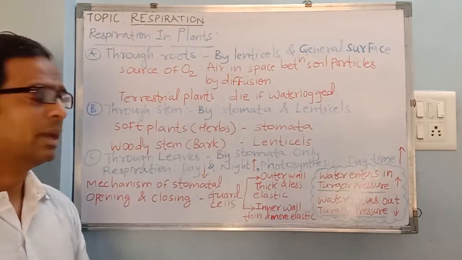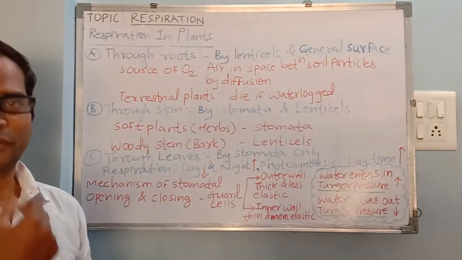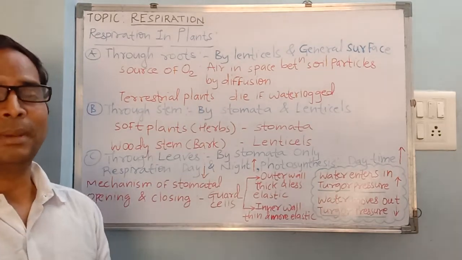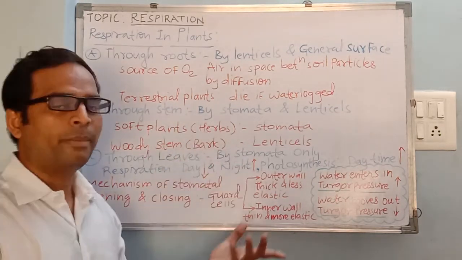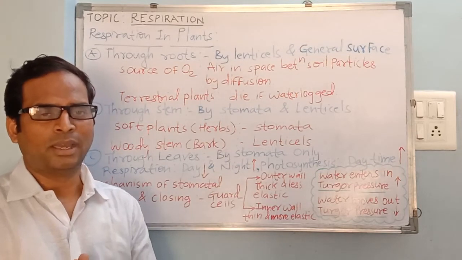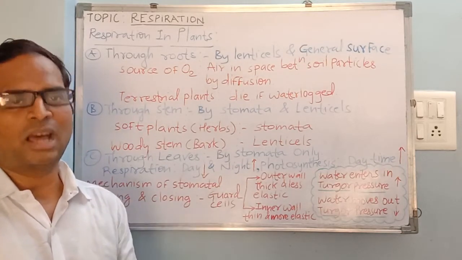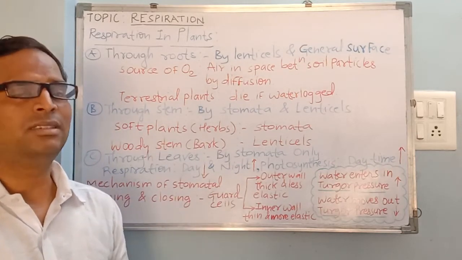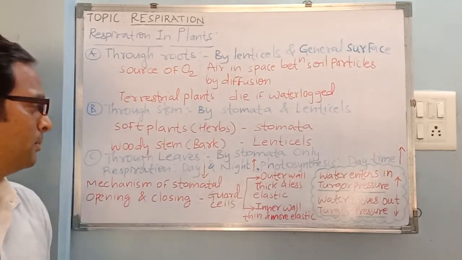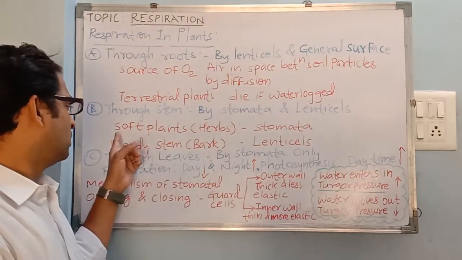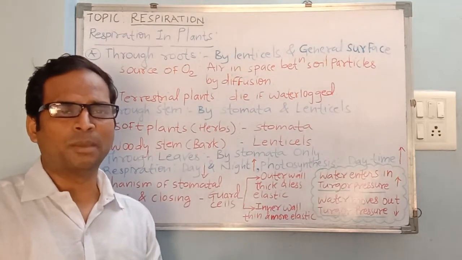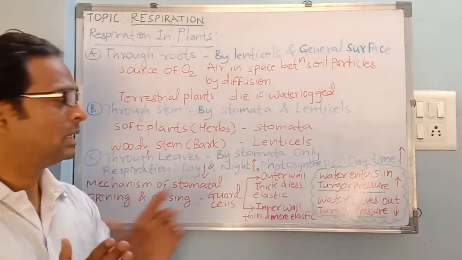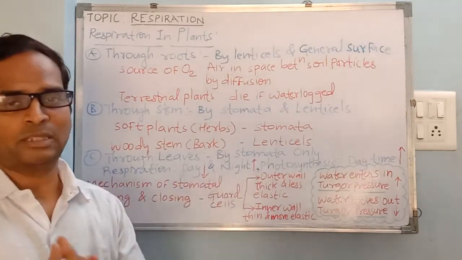So when it comes to stem, there are two types of the stems. Like in some plants, the stem is soft. For example, herbs or herbaceous plants. And some plants, which are large plants usually, trees, they have got a hard stem. So these small plants or herbaceous plants have a soft stem, and that soft stem has stomata through which they respire.